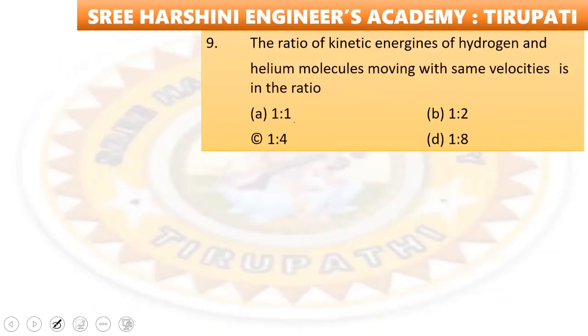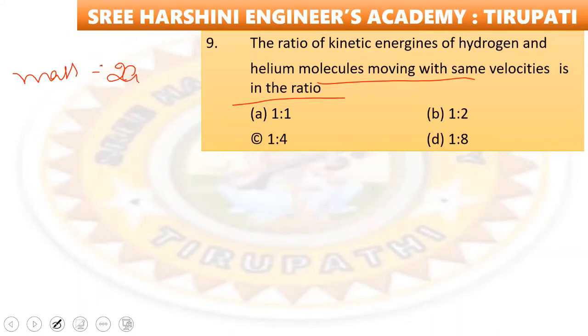Next, the ratio of kinetic energies of hydrogen and helium molecules moving with the same velocities is in the ratio of? So hydrogen is diatomic. Its molecule has mass ఎంత ఉండాలంటే, hydrogen mass is equal to 2 amu. Helium is monoatomic.